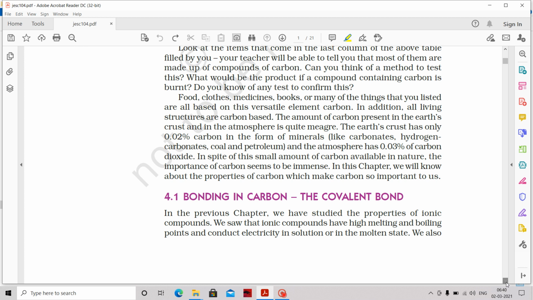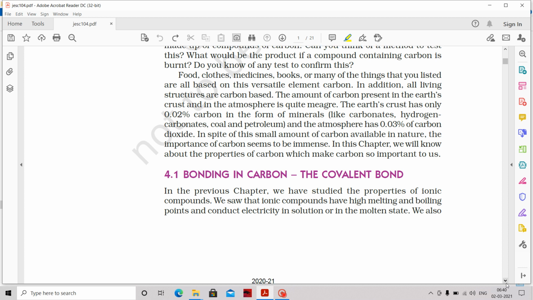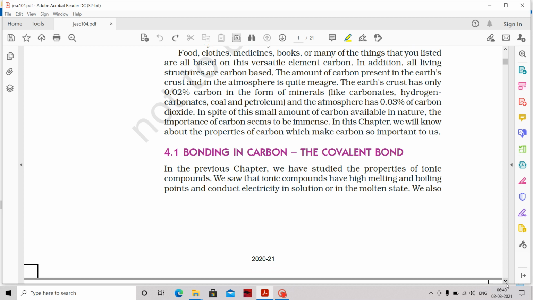Why is carbon having such a versatile behavior? If you compare, the Earth's crust has only 0.02% of carbon in the form of minerals like carbonates, hydrogen carbonates, coal, petroleum, and the atmosphere, the air surrounding us, has only 0.03% of carbon dioxide.